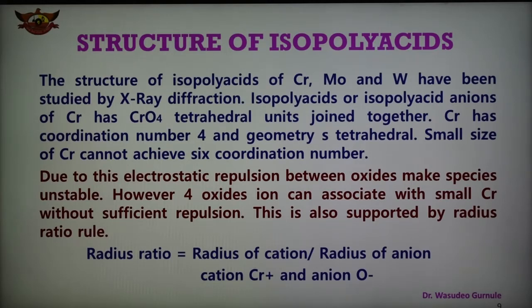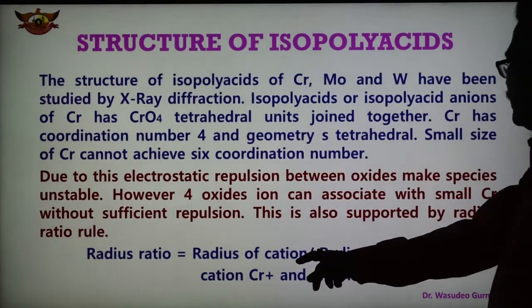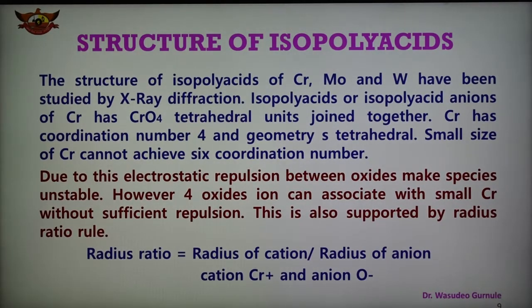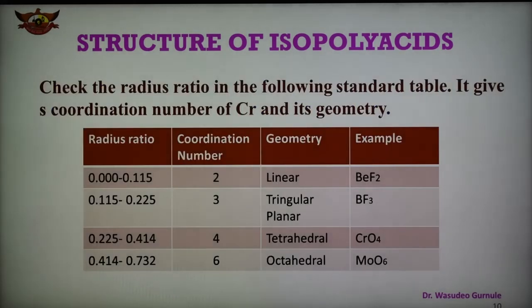And as we know how to find the radius ratio, the formula is shown here: radius of cation upon radius of anion. So the cation is chromium and the anion is oxygen. Here the radius of cation is divided by the radius of anion, chromium 3+ and anion O2-.